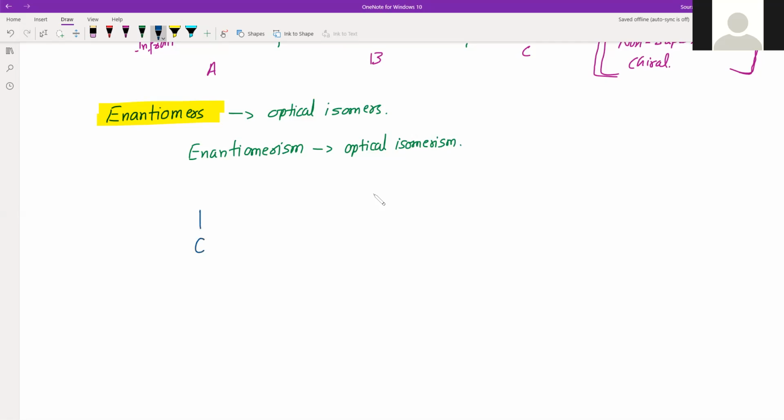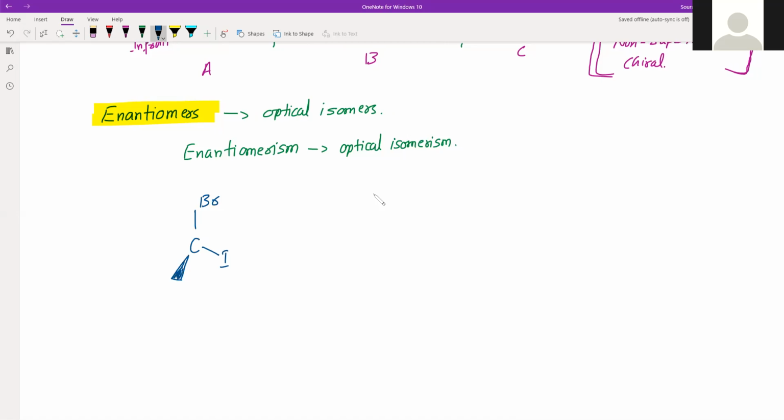Then we will have this, suppose bromo, iodo, coming out from this screen is say chloro, and let the hydrogen be at the back of the screen. So this is bromochloroiodomethane.